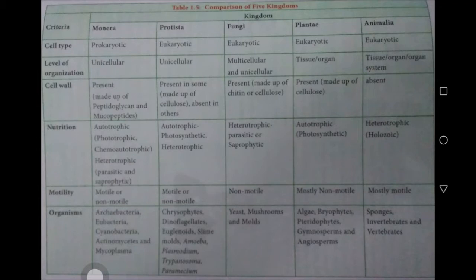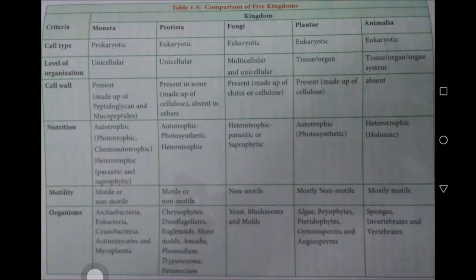Third kingdom, Fungi, includes eukaryotic organisms. Like that, in Plantae and Animalia, only eukaryotic organisms are included. Except in kingdom Monera, in all other kingdoms only eukaryotic organisms are placed.